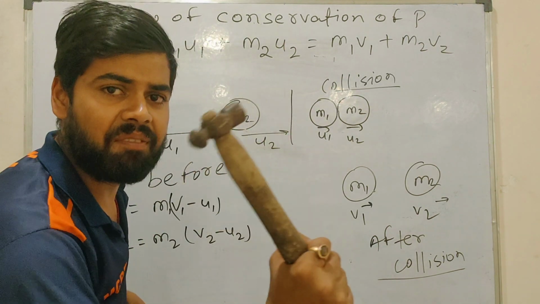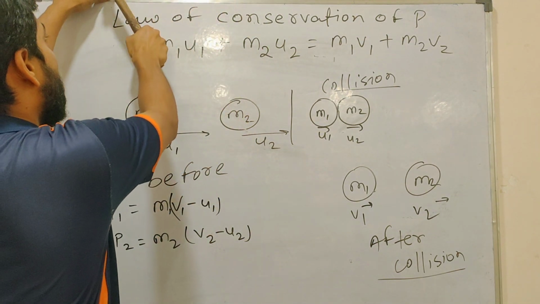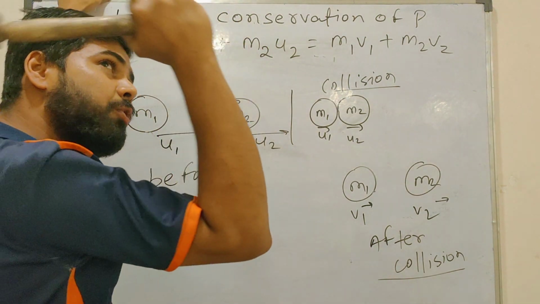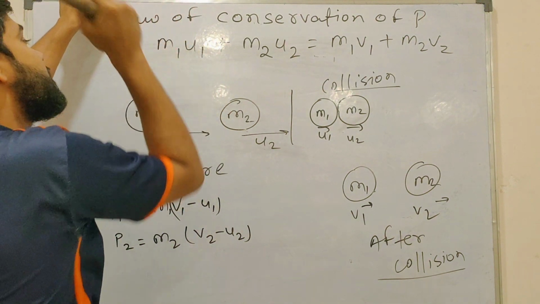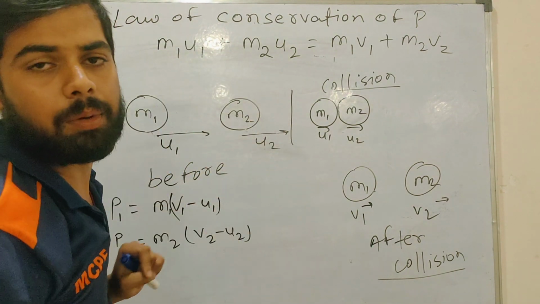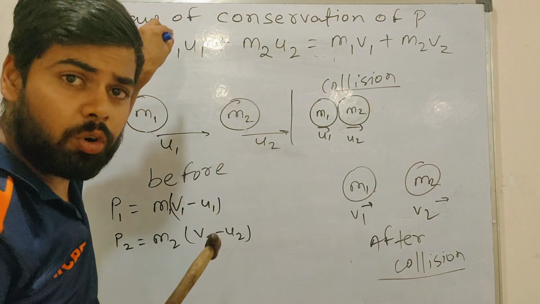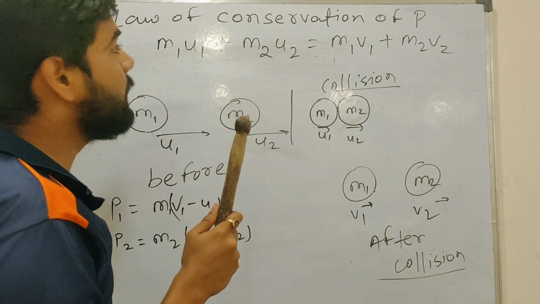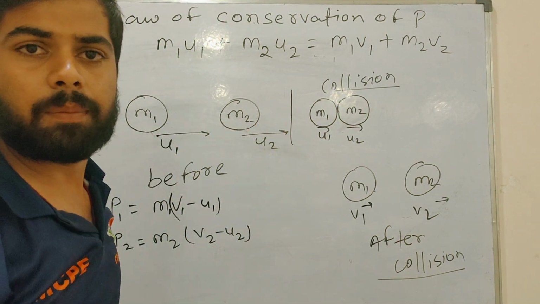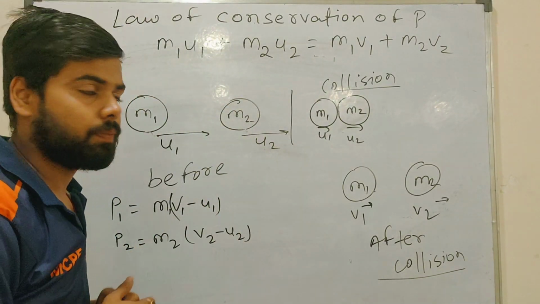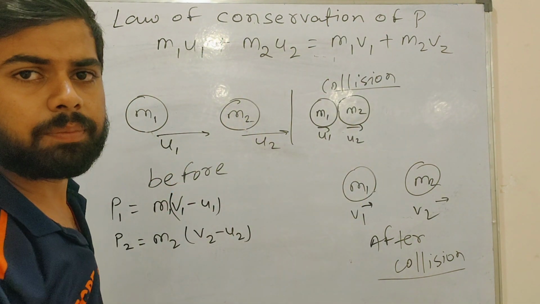Suppose with this hammer I want to drive a nail into the wall. However much force I apply on the nail with the hammer, the same force the nail will also apply on the hammer, but the direction is opposite. It means the force of action and reaction is the same.